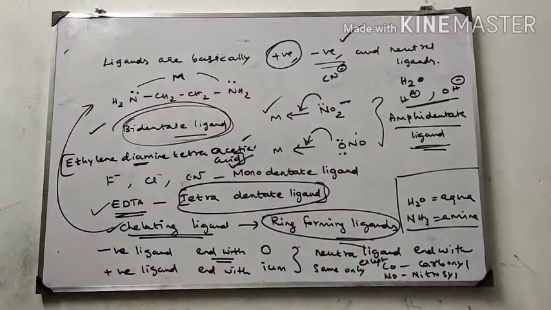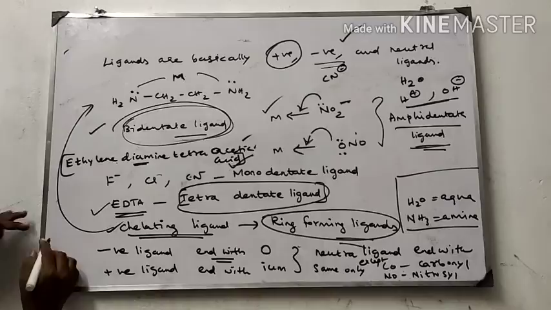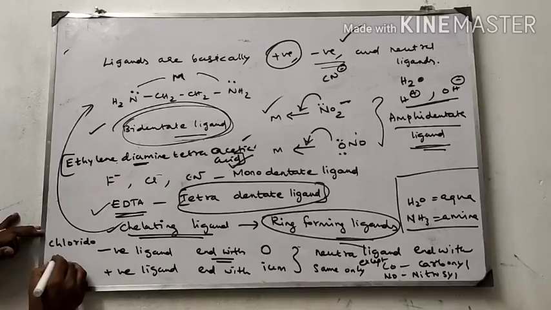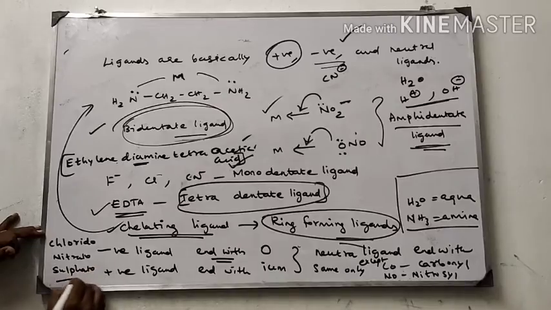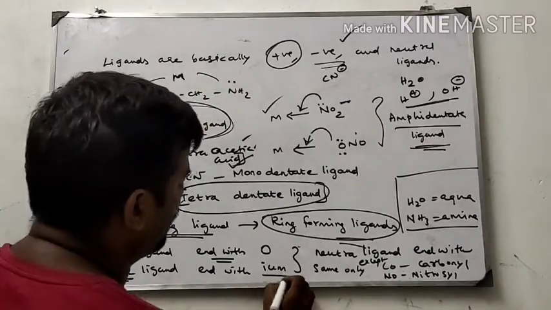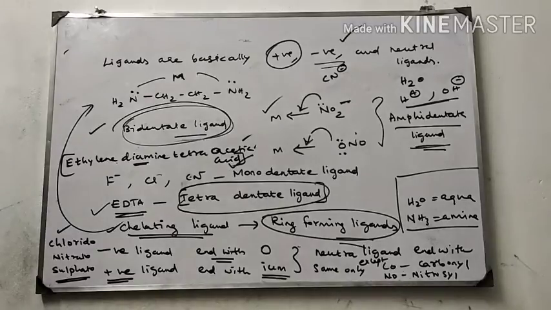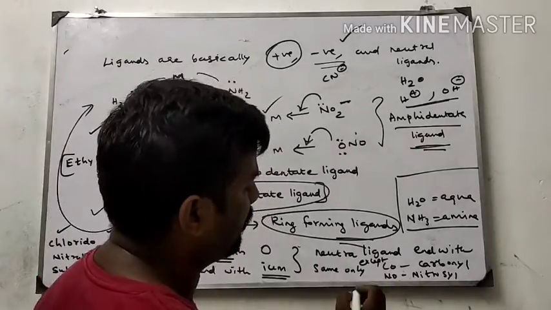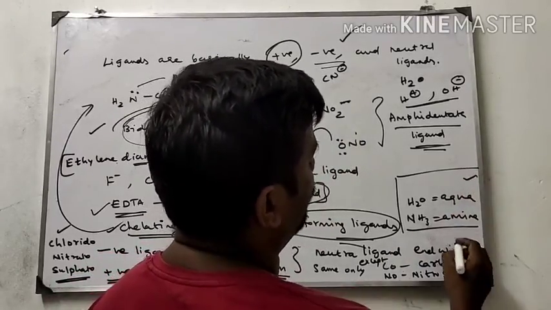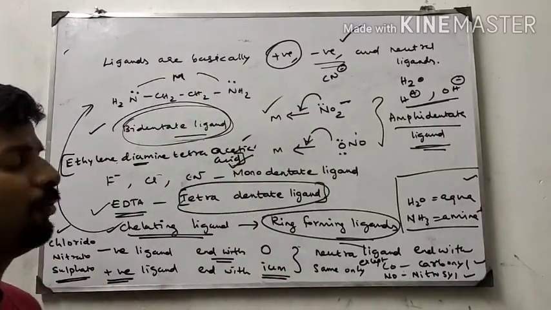Next, in ligand naming, negative ligands end with O. For example, chlorine becomes chlorido, nitrate becomes nitrato, sulfate becomes sulfato. Like that, in the IUPAC system, a negative ligand name ends with O, and a positive ligand name ends with IUM. Neutral ligands end with the same name except in some cases: CO means carbonyl, NO means nitrosyl, water means aqua, NH3 means ammine. These are the four exceptions.